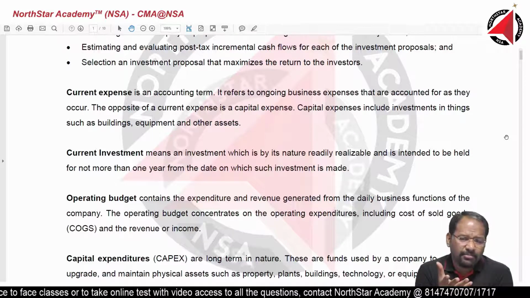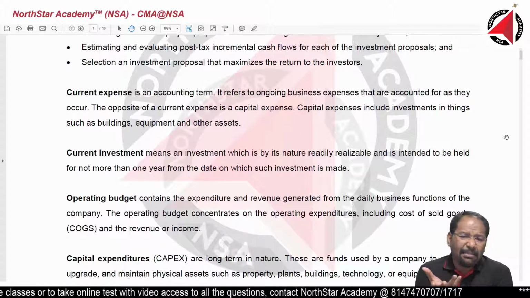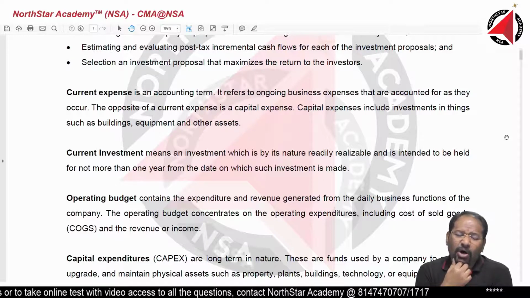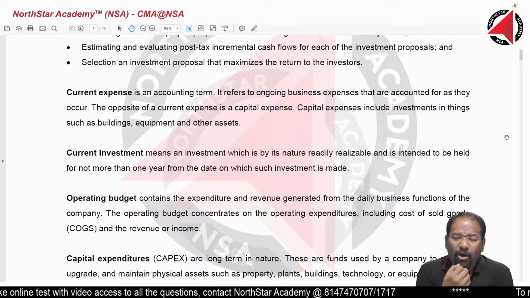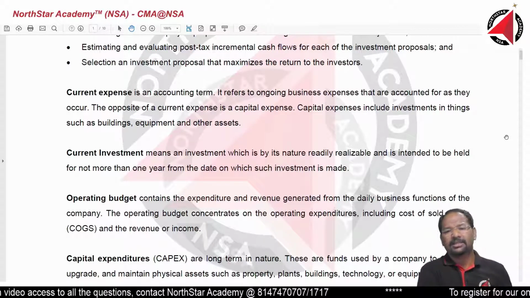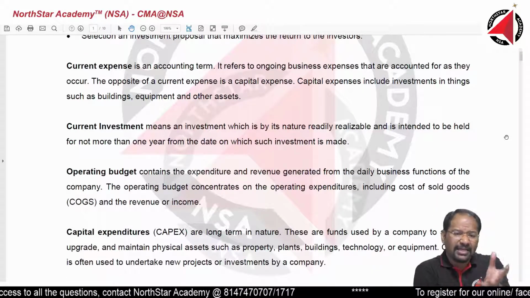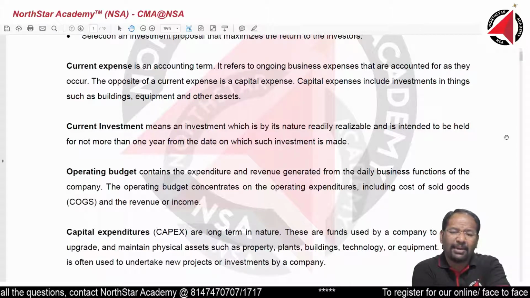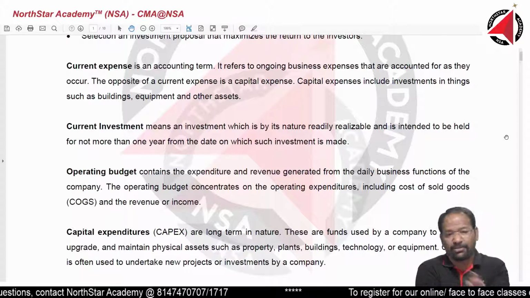Example, working capital investment, those are investment in day-to-day operation, paying salary, paying wages, these are all current expenses. These are not long-term investment. In fact, just opposite of capital expense is current expense.